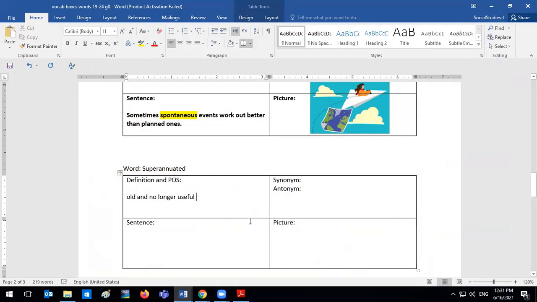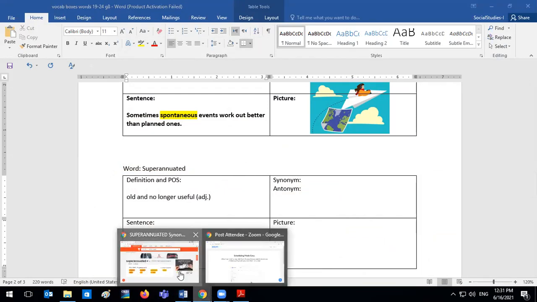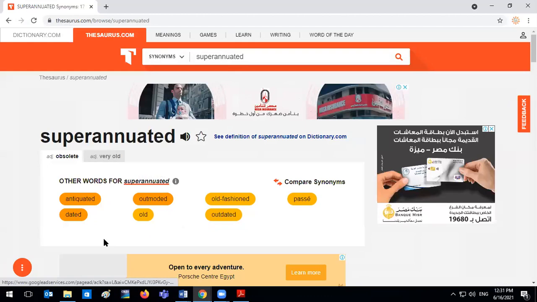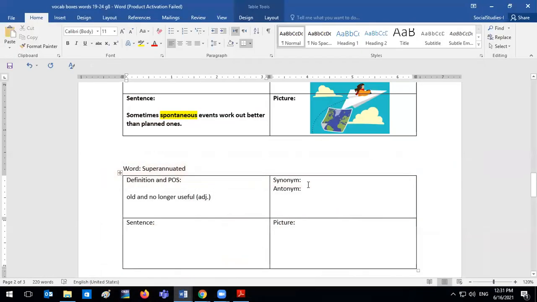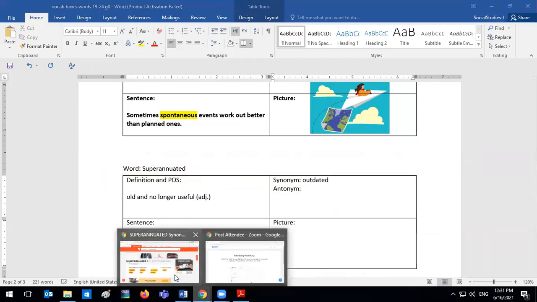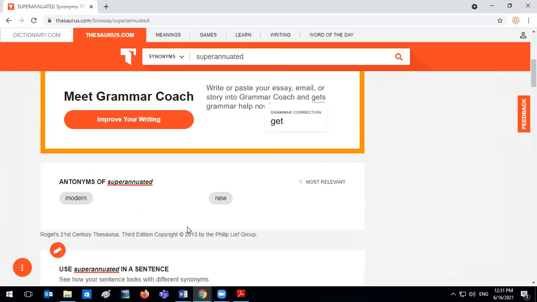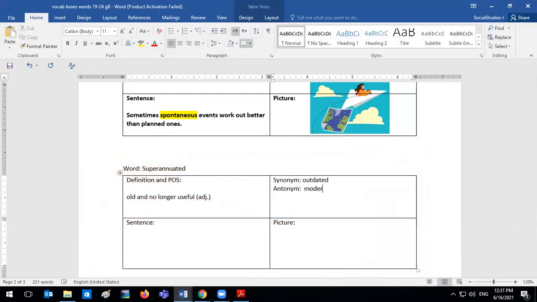Can Yusuf tell me, please, the part of speech? Adjective. Adjective, okay. And here, of course, we could definitely use outdated or old-fashioned. I would like to use outdated more, to show that it's old, and we could replace it with something more useful, something more advanced. And the opposite of that would be something modern or advanced.